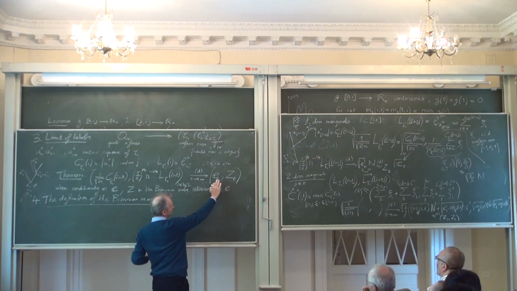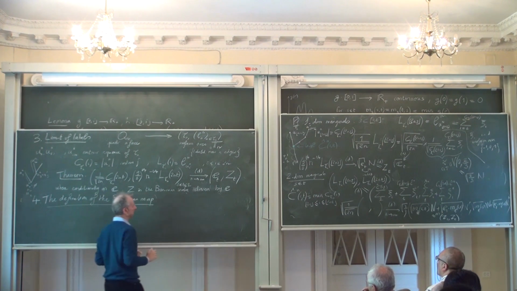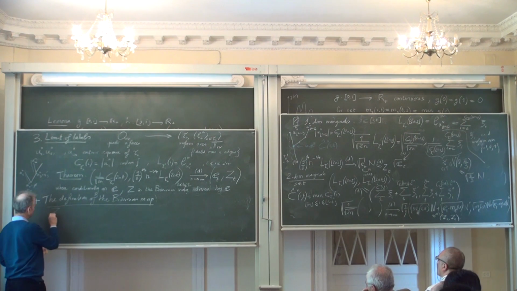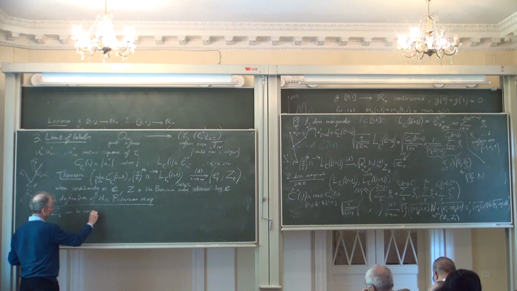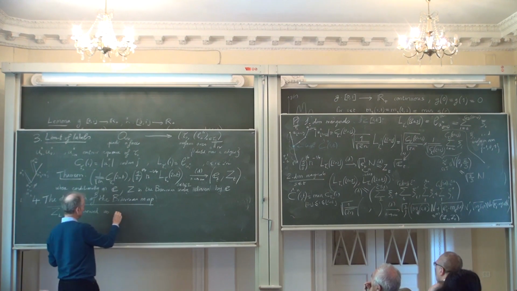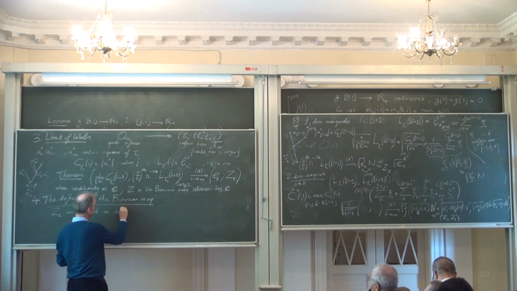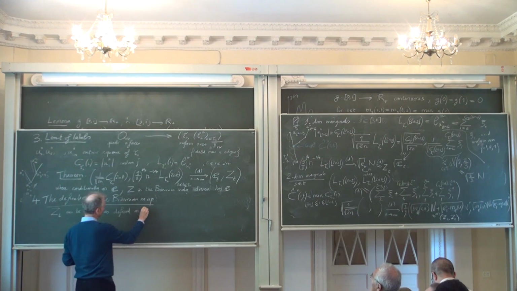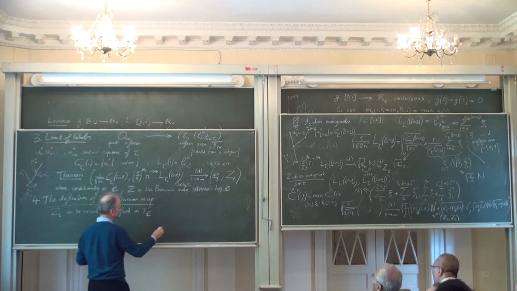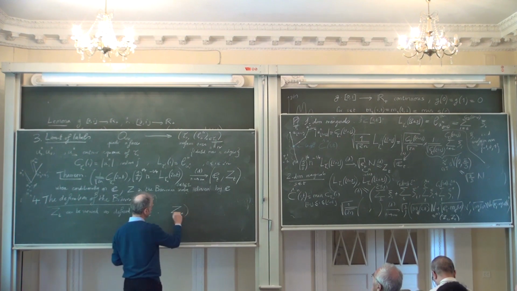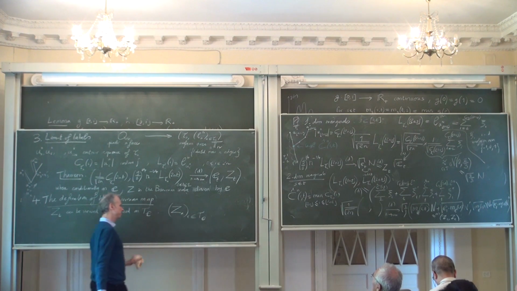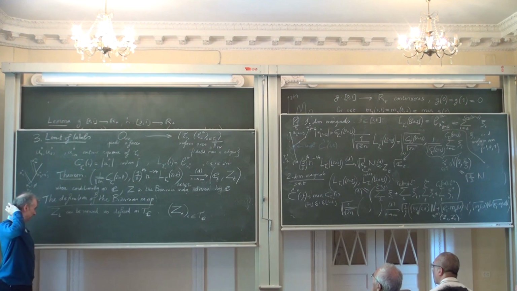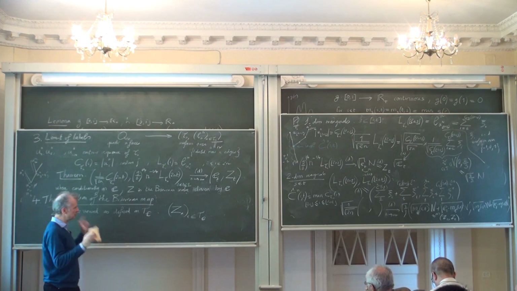This process Z can be viewed as defined on the tree coded by E. So we really have a process, if you want, Z_a indexed by T_E.